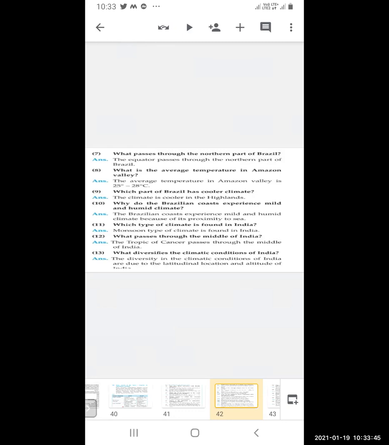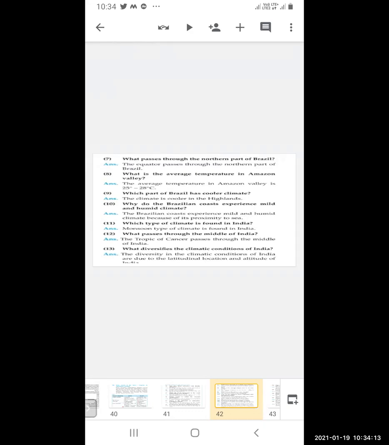Which type of climate is found in India? The monsoon type of climate. What passes through the middle of India? The Tropic of Cancer. What diversifies the climatic conditions of India? The diversity is due to the latitudinal location and the altitude, that is, the height of the country.